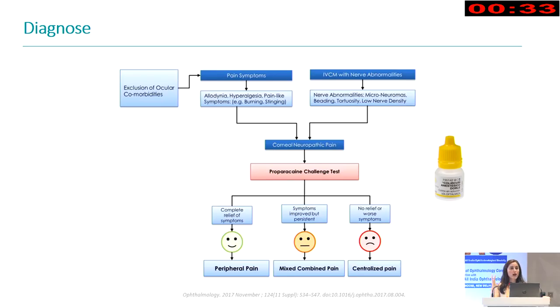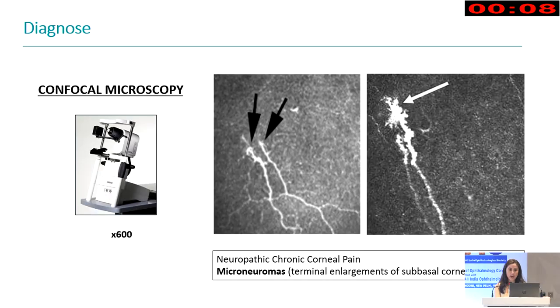So if we have this patient that complains of pain and we put a drop of anesthesia and the pain is no longer there, then it will be peripheral pain. But if you put anesthesia and he keeps complaining, then it will be a central pain, and this will need further approaches beyond the typical treatments that we give to the eye.